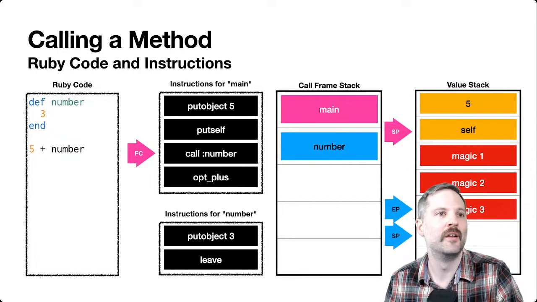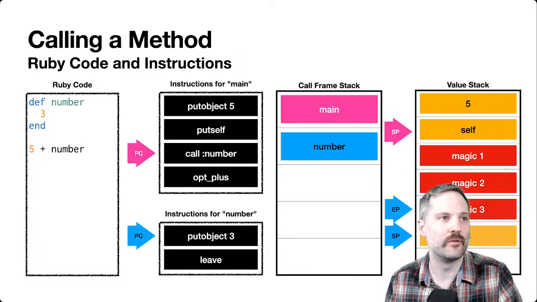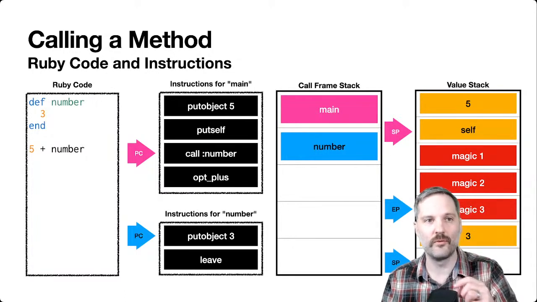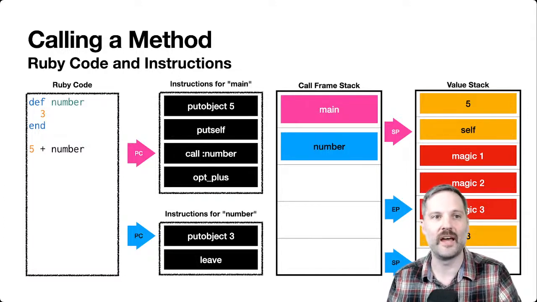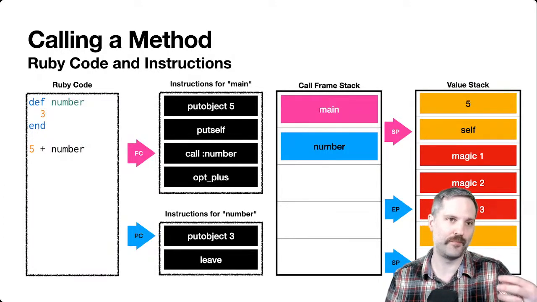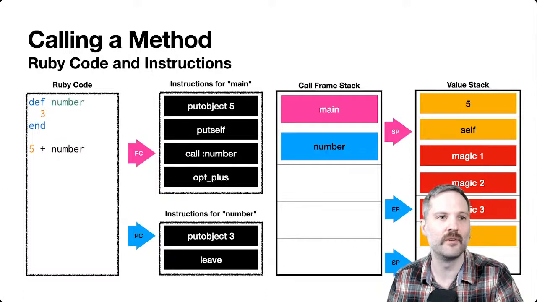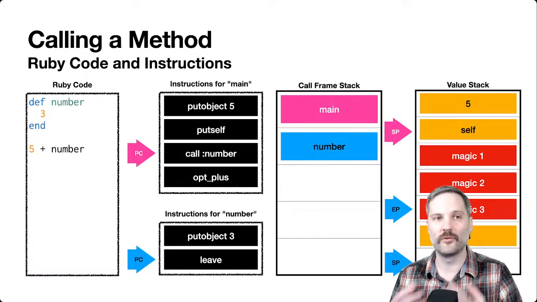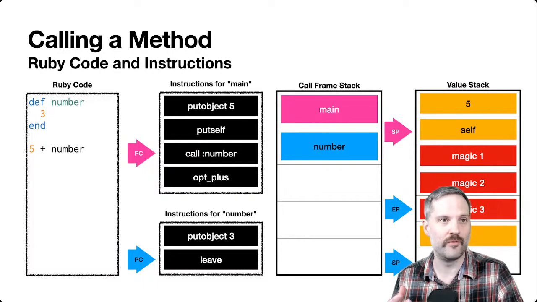Okay, so now we'll actually enter the function. The PC for that function points at put object 3, and it pushes 3 onto the stack and moves the SP down. Then the next instruction is leave, and this is where we're actually going to return from the number function.